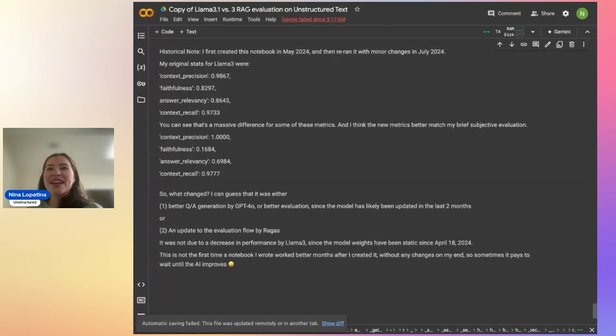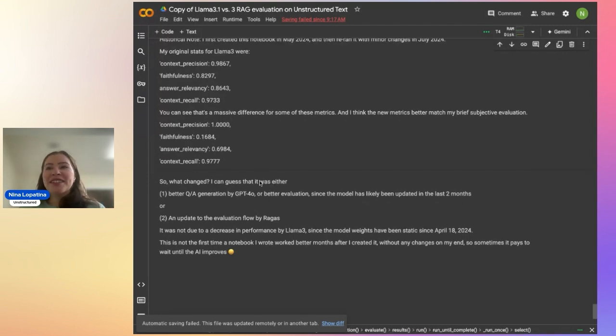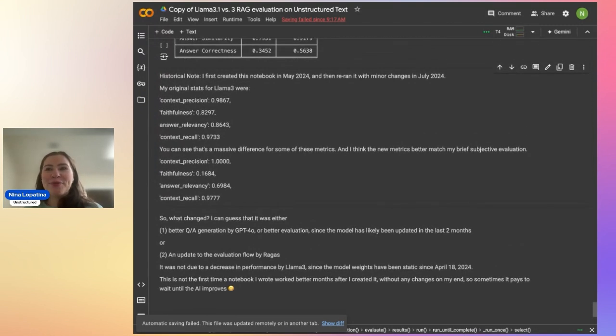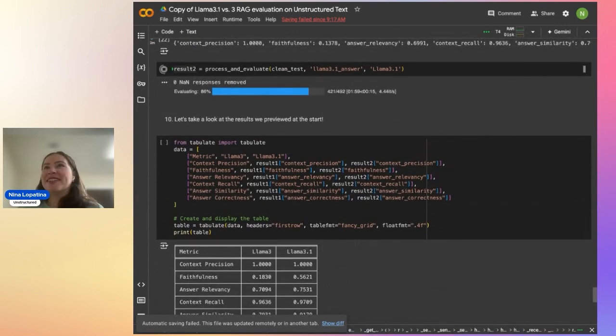So I'm going to guess that there was either better question answer generation by GPT-4o or better evaluation by it, since that was likely updated, or there was an update to the evaluation flow by RAG-S. But actually, I find this notebook much more useful than the first time I ran it, because I think these metrics now reflect my subjective evaluation much more closely. Not the first time I made a notebook and it worked better months later without my having done anything, but that's just a fun thing about developing with language models this day and age. So that's the notebook flow.